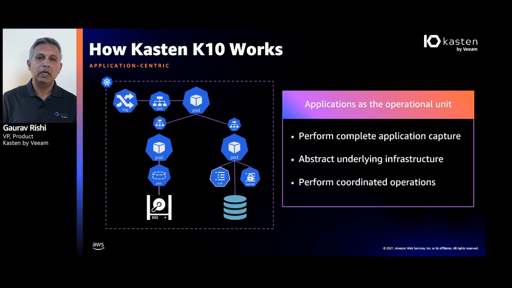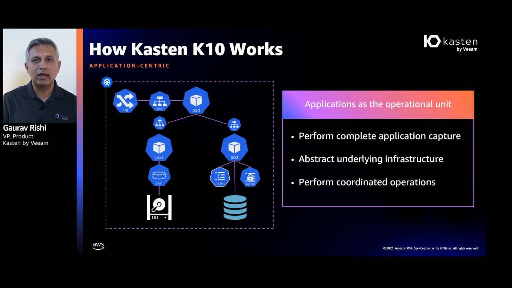So now let me dive in a little deeper and talk about how Kasten K10 works in this new DevOps environment and with these new cloud native applications that are going through this explosive growth. So what you see in the picture out here in the dotted blue line is a simple X-ray of a cloud native application. There are two microservices under the covers that make up this application. One's running in a pod on the left-hand side, connected to a storage disk through a persistent volume claim, or PVC as the short form is.